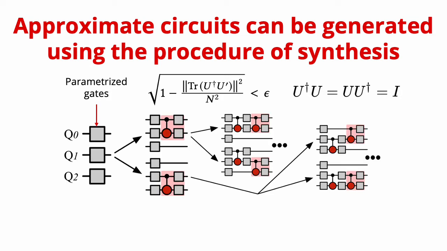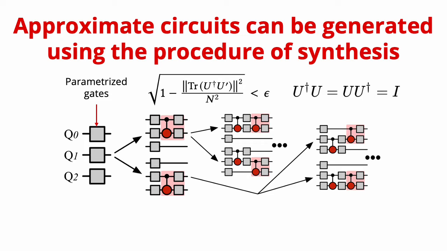So how exactly is the approximate circuit generated using synthesis? Well, it is constructed layer by layer. First, we have the initial qubits with parametrized 1-qubit gates. To this state, we add a layer of CNOT and parametrized 1-qubit gates. We optimize the parameters of the gates such that the Hilbert-Schmidt distance is minimized. If the distance is greater than epsilon, then we add another layer of gates and again optimize the parameters. And this is done until the distance becomes less than epsilon.